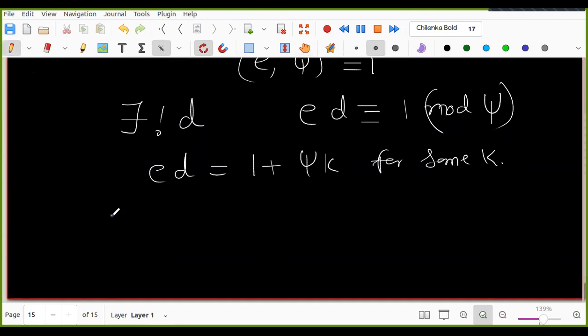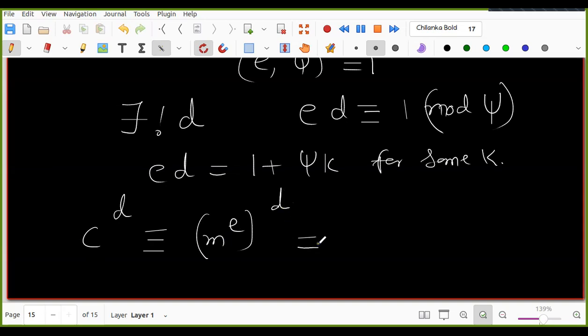Now what will she do? She will compute this D. Now Eve knows D, right? This D is coming from modulo psi, not phi of n. Let us work this out. C power D. But she does not know what C is, correct? C is computed by M power E. She knows E, but she does not know M. She knows only C. So it is actually C power D only.